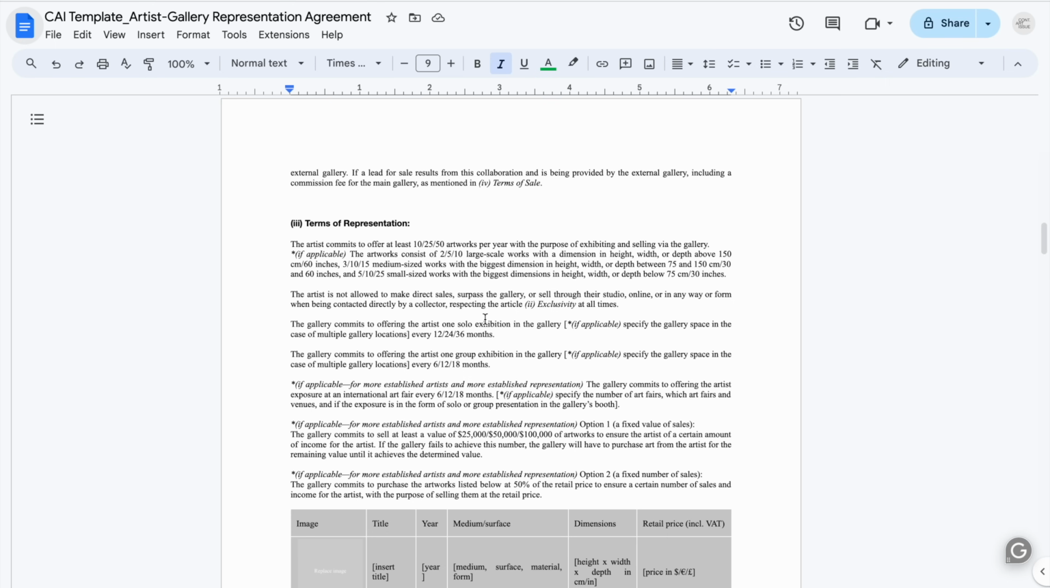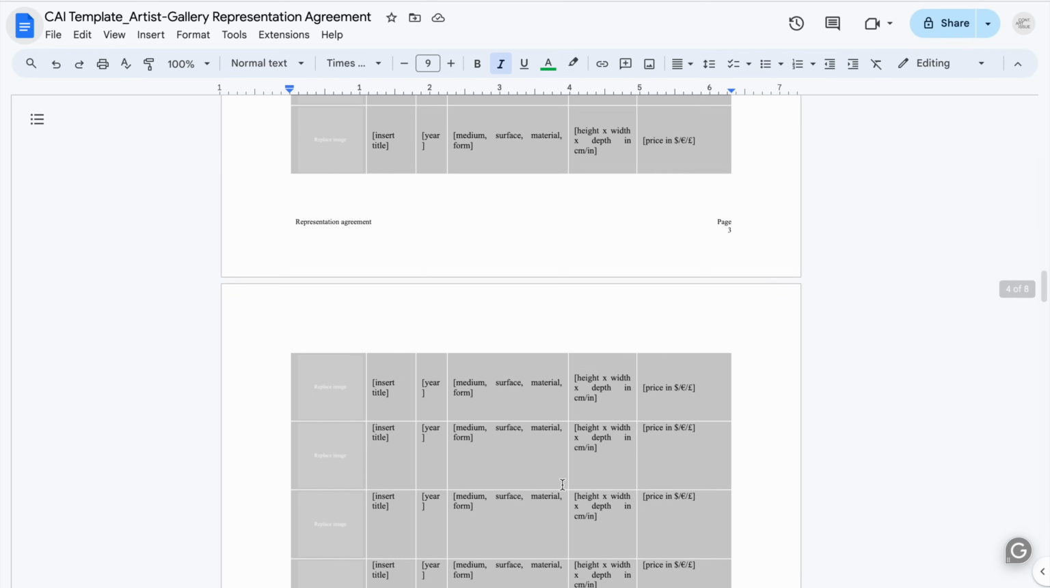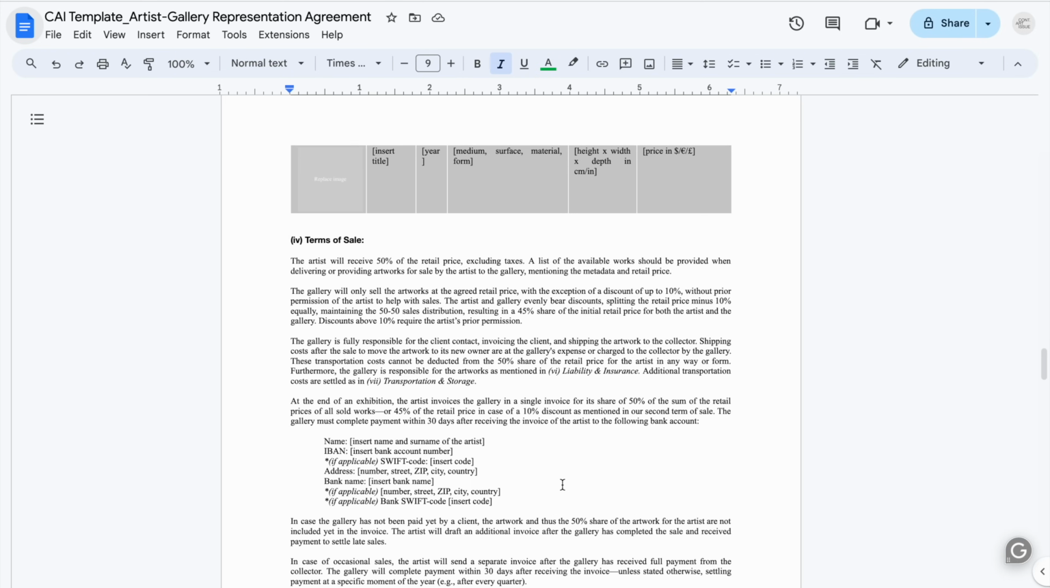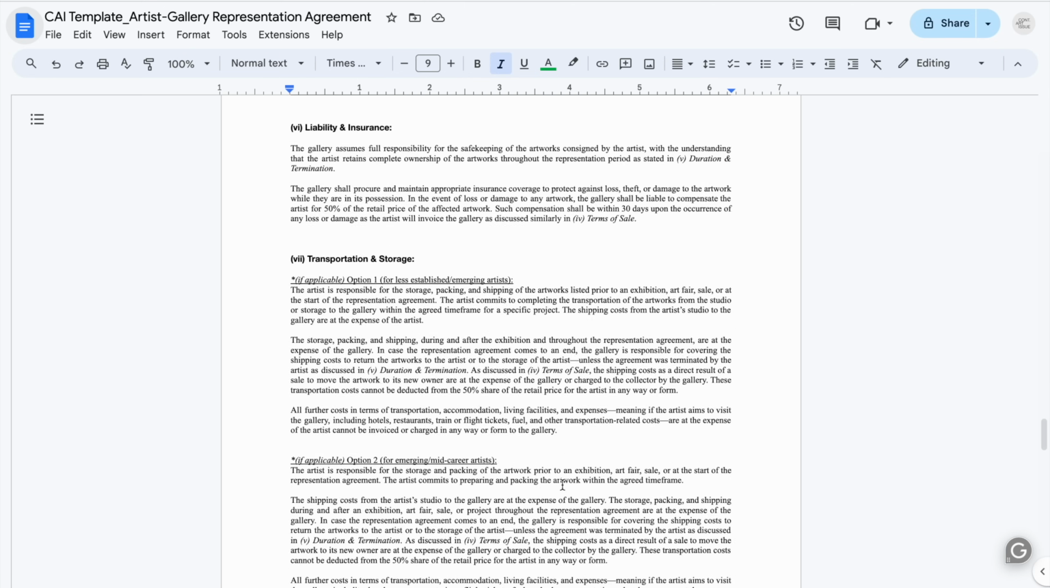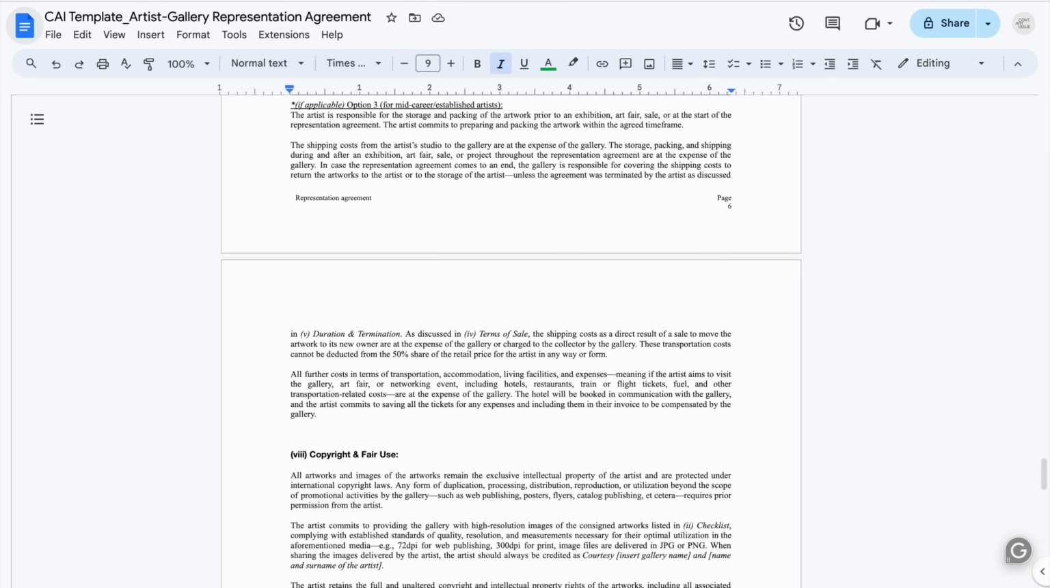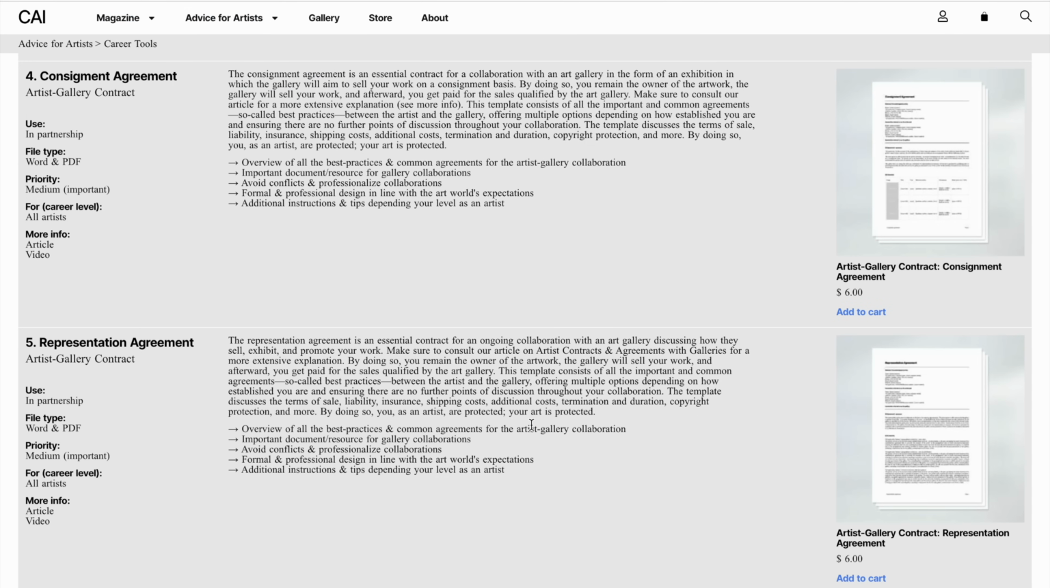Sometimes it is common that there are very few agreements and that you simply commit to delivering enough artwork for them to sell. But on the other hand, if you become more established, the gallery commits to offer you, for instance, international art fair exposure, or to sell at least a fixed value or a fixed number of sales. So these things are a great way to get you started as well. And the list goes on with different options. So that being said, very important documents to avoid conflicts and simply to professionalize your collaboration.